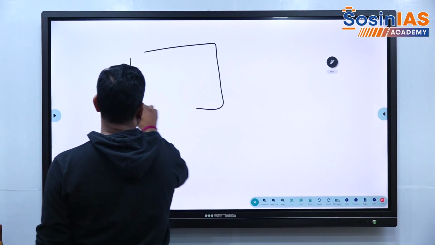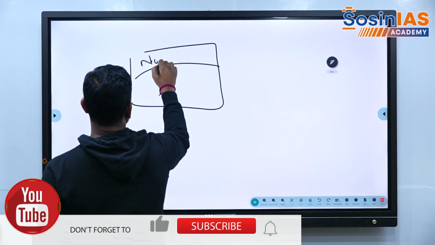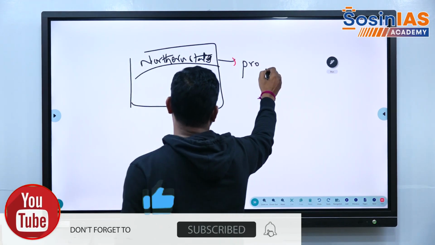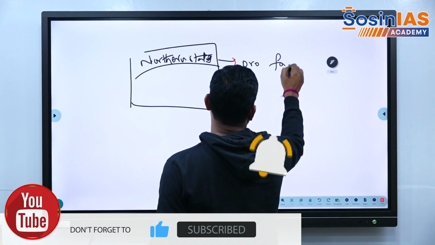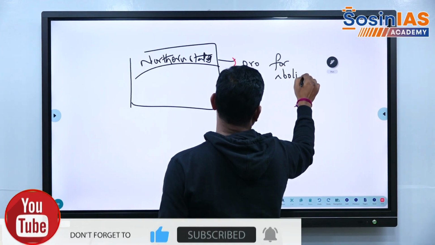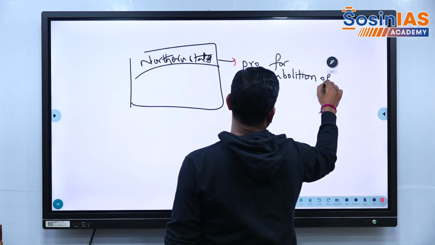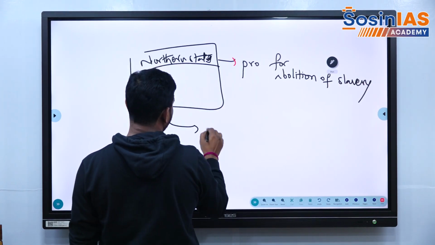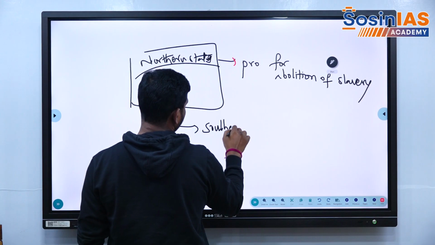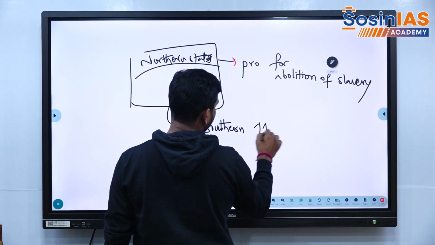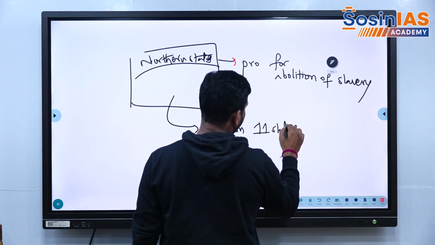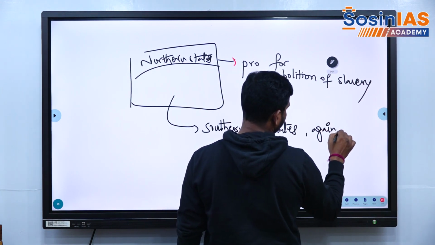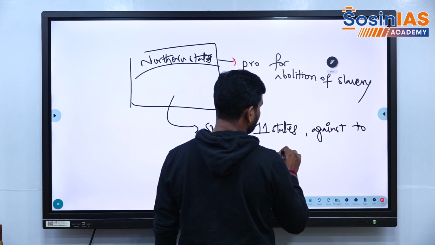The northern states were pro abolition of slavery, whereas the southern 11 states were against the abolition of slavery.